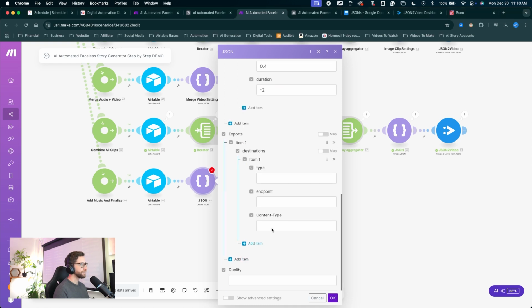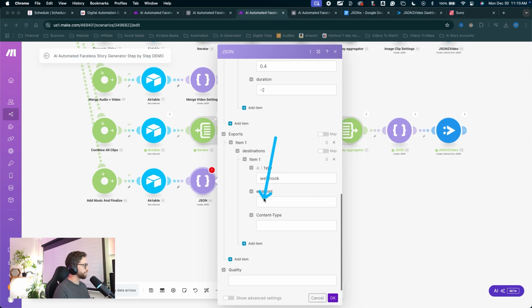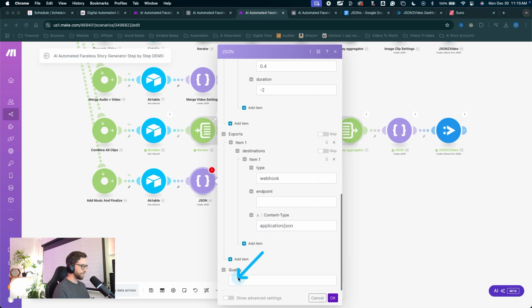Destinations, add item. For the type, this will be webhook. For the endpoint, you know what to do. We'll skip this one for now. Come into content type, type in application JSON. For the quality, we'll say high. And now we can create that automation in Airtable to get that endpoint.